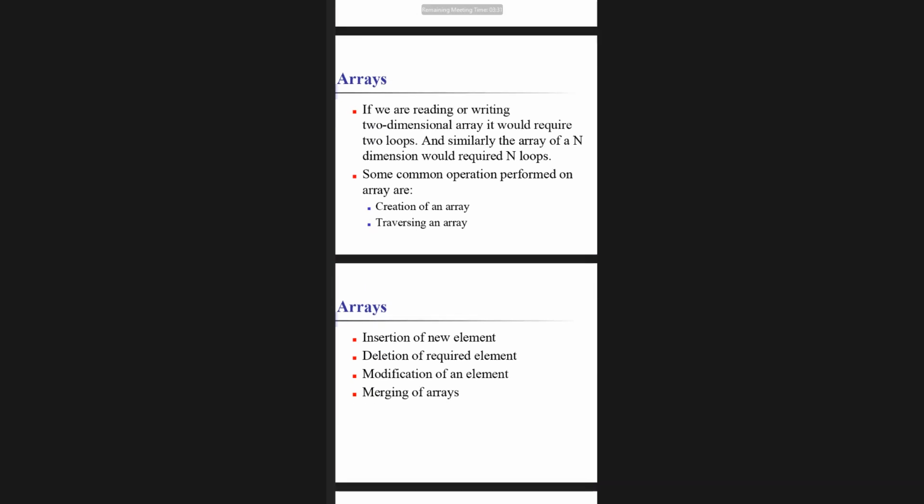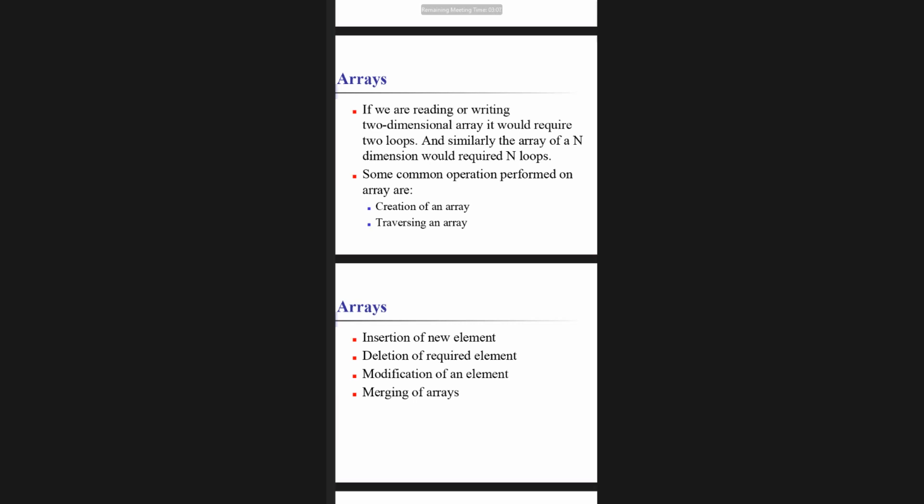What can we do? We can create the array. Yes, ma'am, creation. We can change, we can sort the array. Traversing, modifying, merging it, copying one array to another array. Correct.